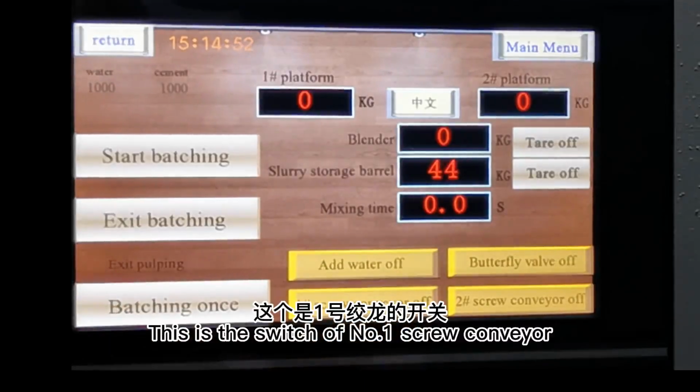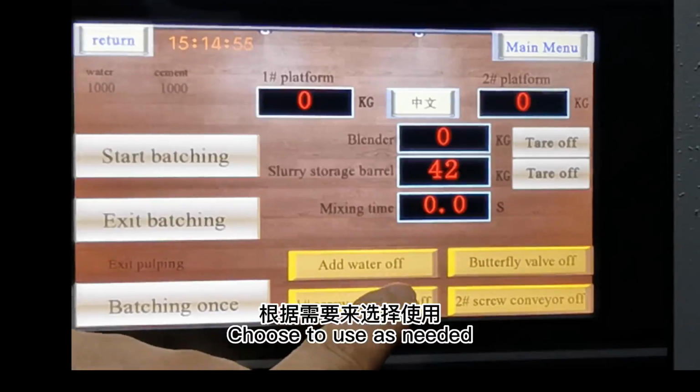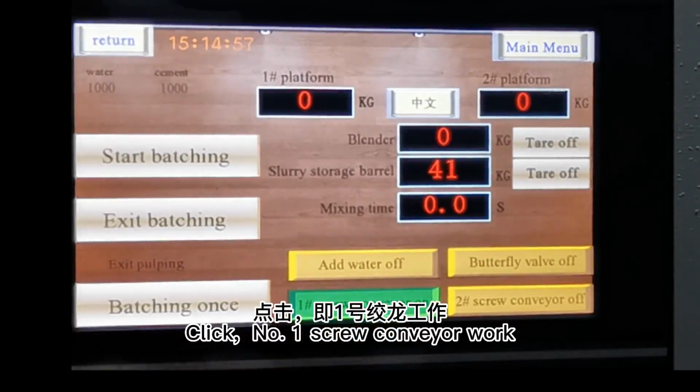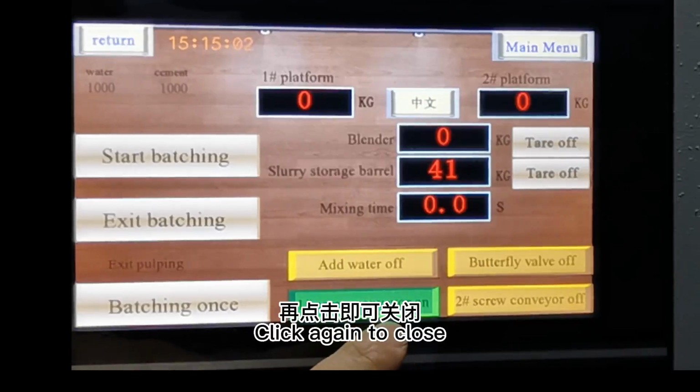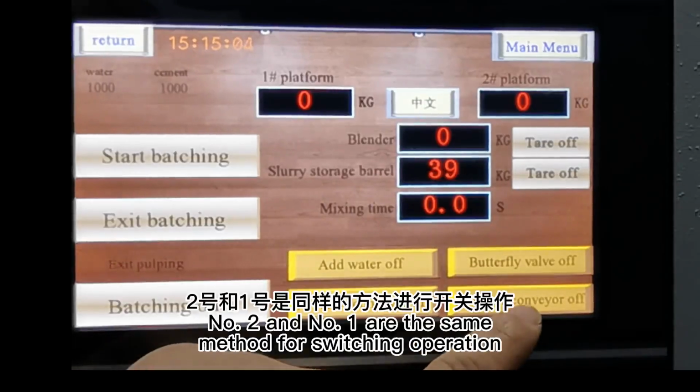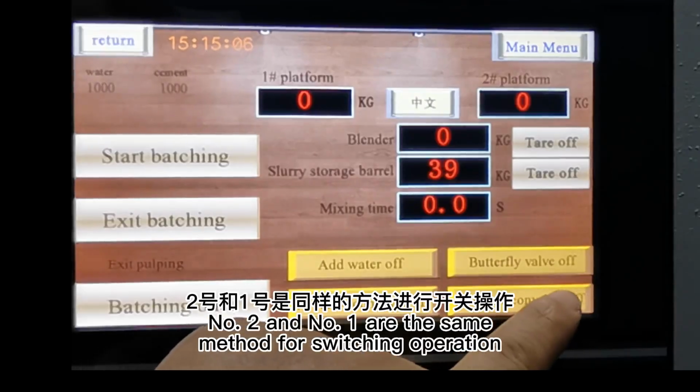This is the switch of the screw conveyor. Choose to use as needed. Click, number 1 screw conveyor works. Click again to close. Number 2 and number 1 are the same method for switching operation.